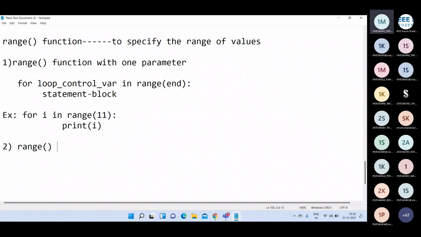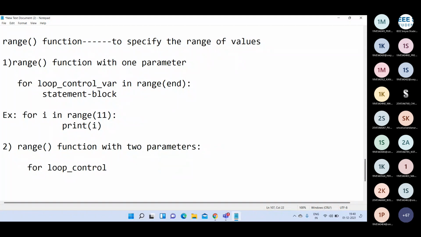Yes, sir. This is very important: range function with two parameters. If you want to learn the Python language perfectly, you should know all these things. For loop control variable in range of, here you can specify two parameters.